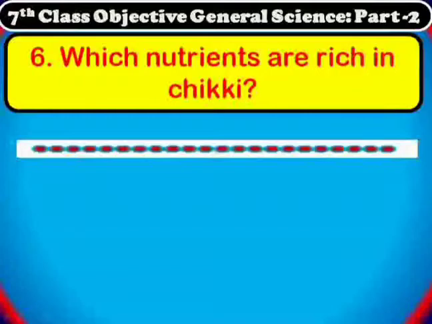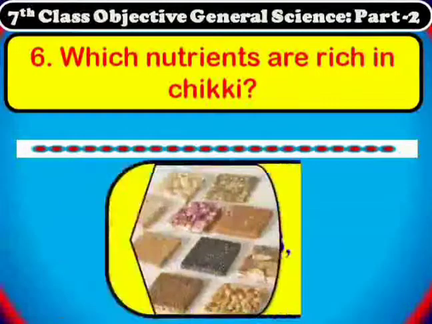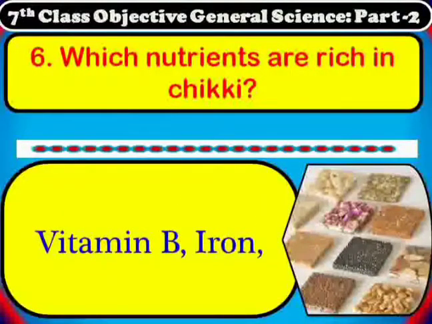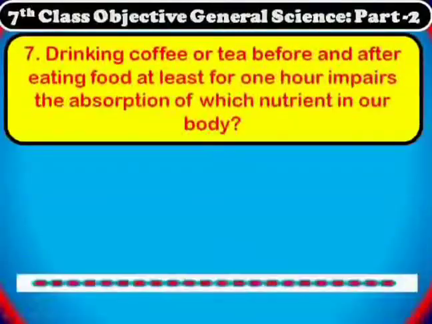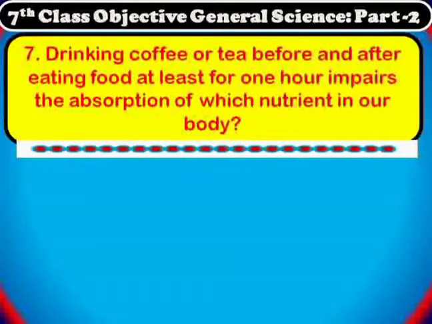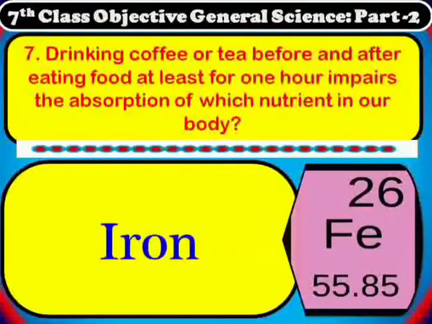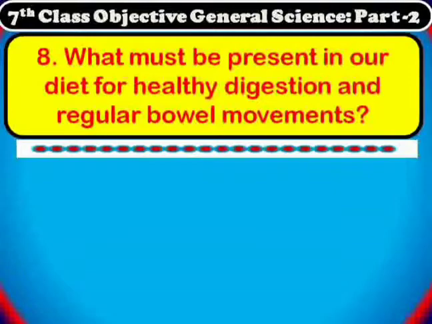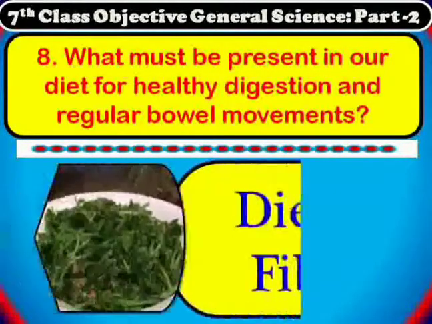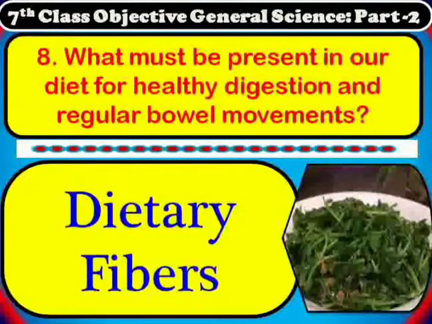Which nutrients are rich in chickpea? Vitamin B and iron are rich in chickpeas. Drinking coffee or tea before and after eating food at least for 1 hour impairs the absorption of which nutrient in our body? Iron. What must be present in our diet for healthy digestion and regular bowel movements? Dietary fibers or roughages.